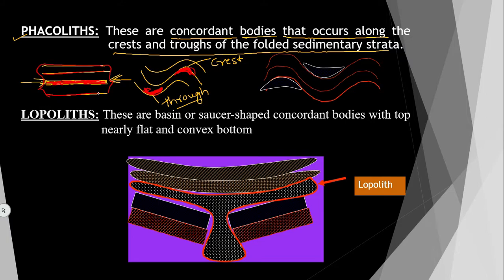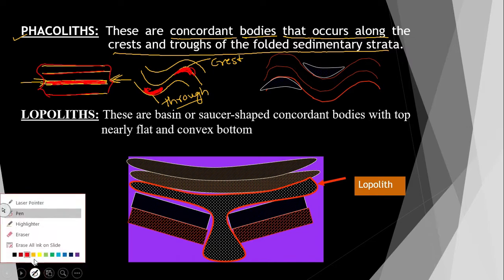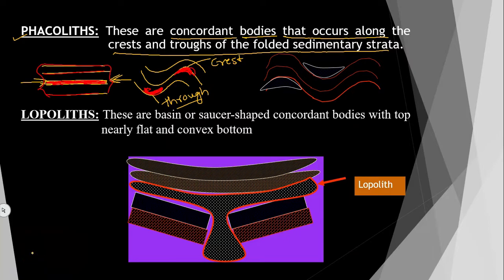Then lopolith. Lopoliths are basin or saucer shaped concordant igneous bodies with a nearly flat top and convex bottom.